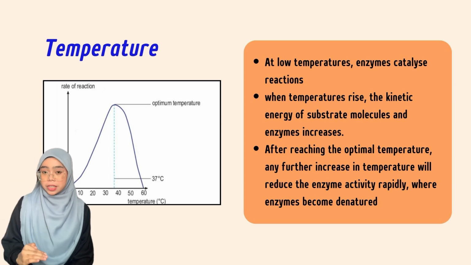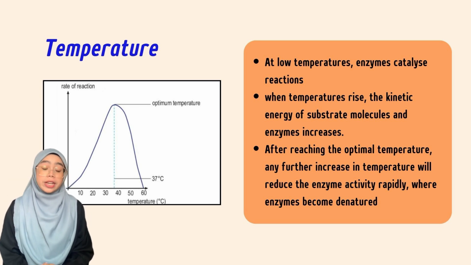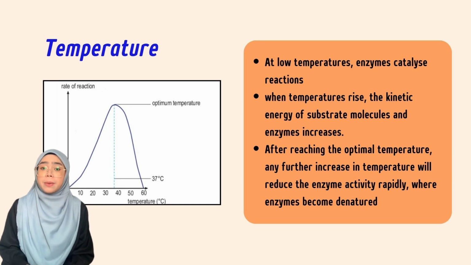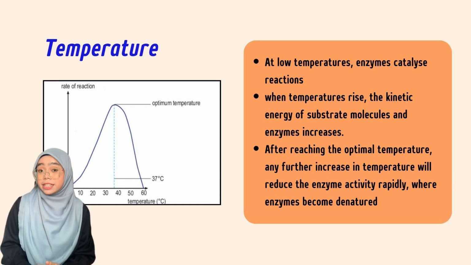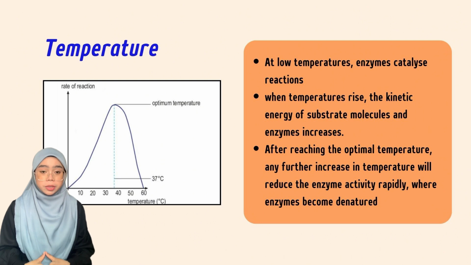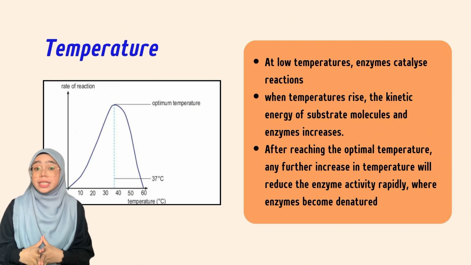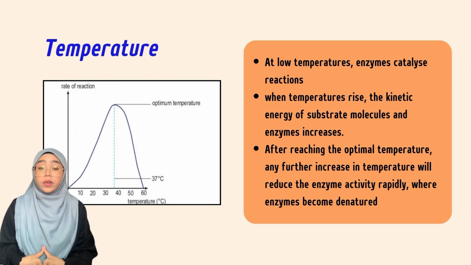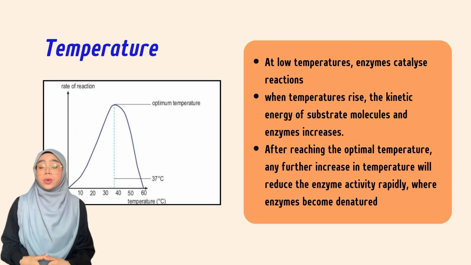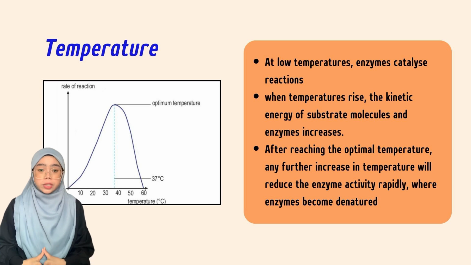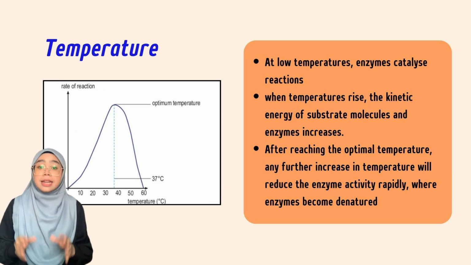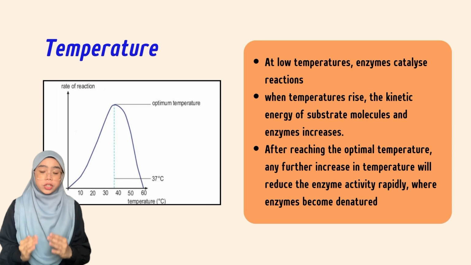At low temperatures, enzymes catalyze reactions. However, when temperature rises, the kinetic energy of substrate molecules and enzymes increases. This increases the frequency of effective collision between the substrate molecules and enzyme molecules. With every 10 degrees Celsius increase in temperature, the rate of enzyme-substrate reactions doubles.